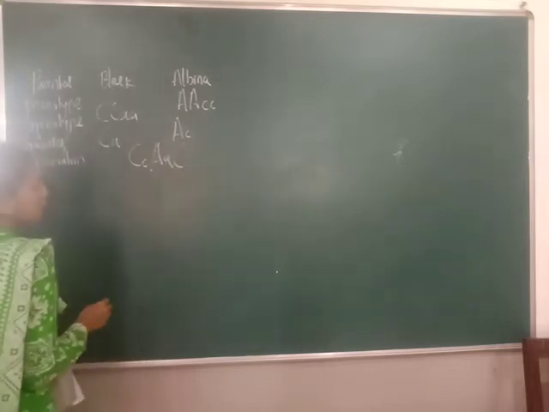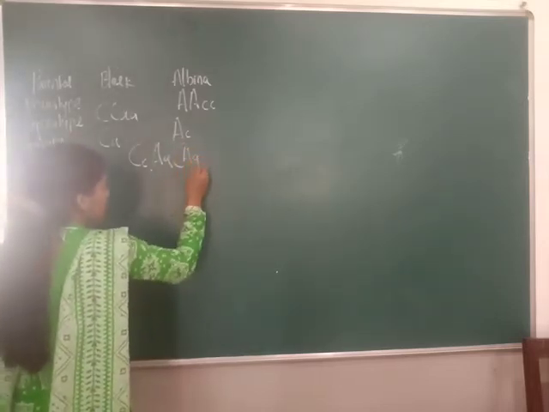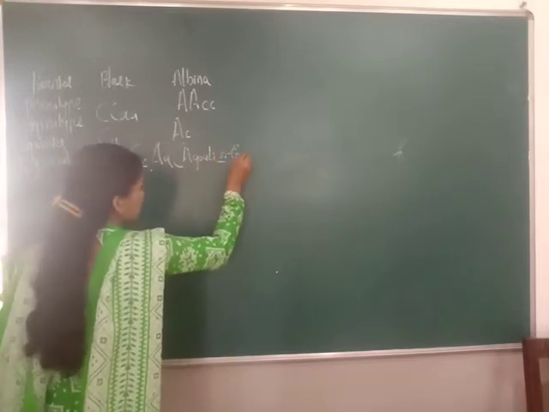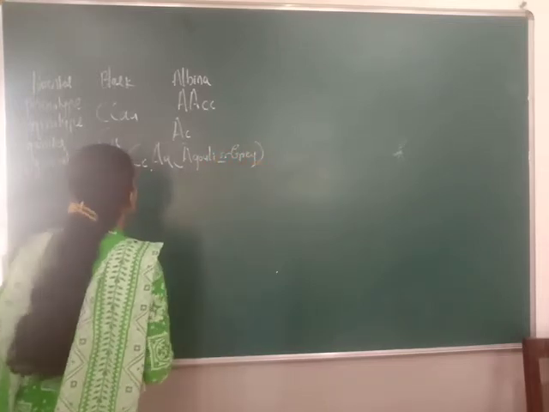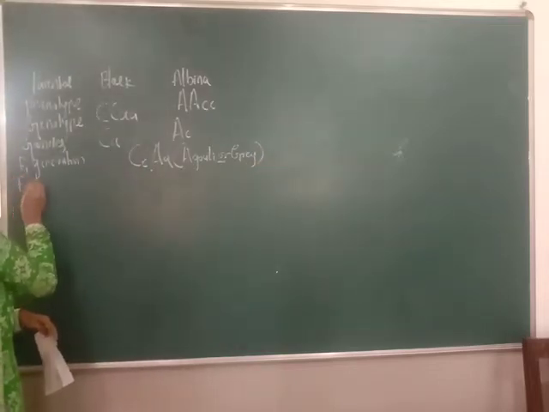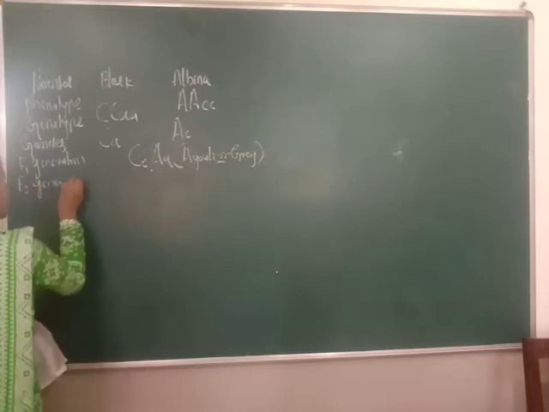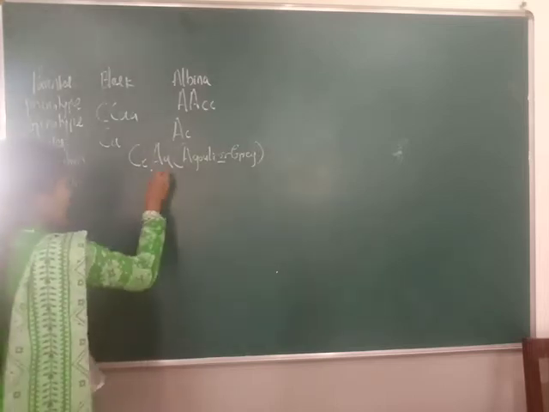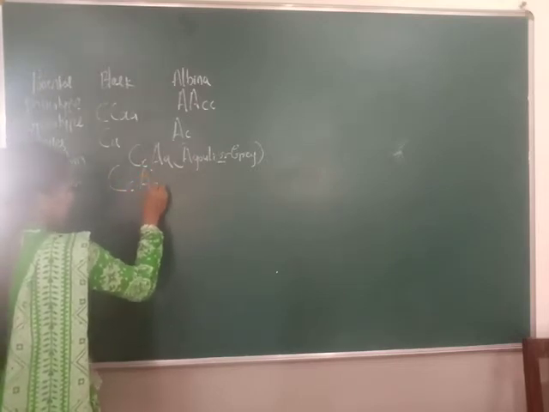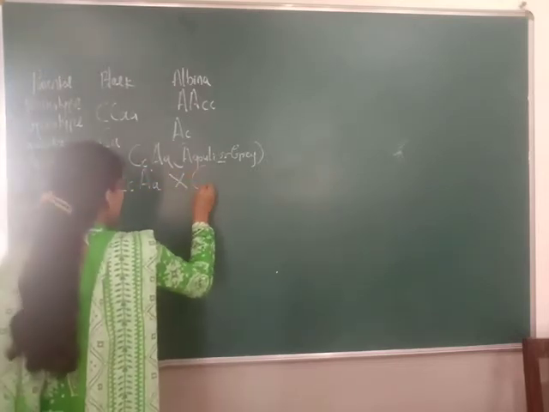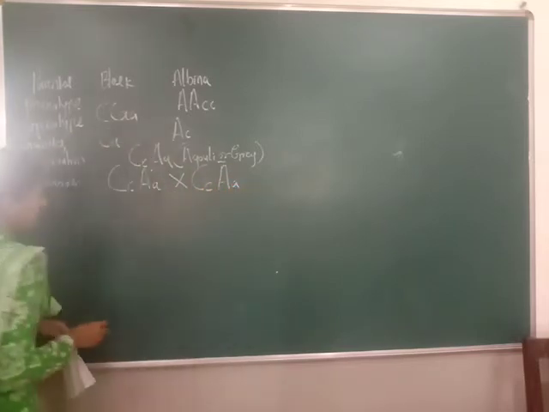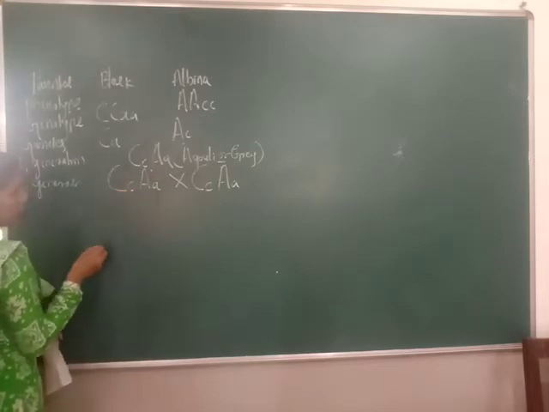Then what will be the phenotype? That is the agouti color or grey color. Okay. Then you have to take the F2 generation. How will you take the F2 generation? You have to cross the same capital C, small c, capital A, small a into capital C, small c, capital A, small a. So how will you cross here?